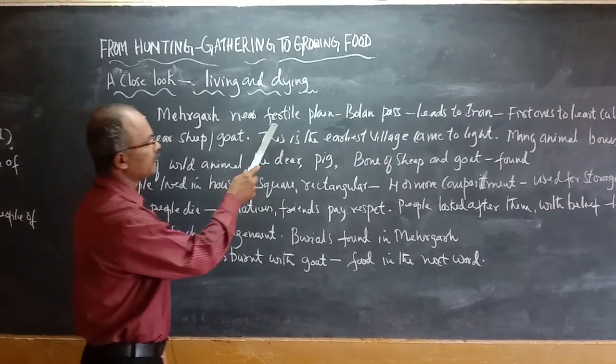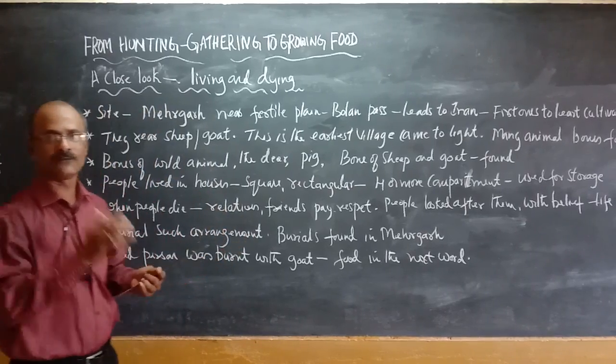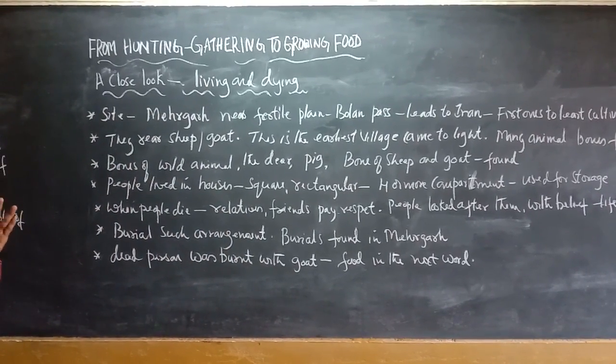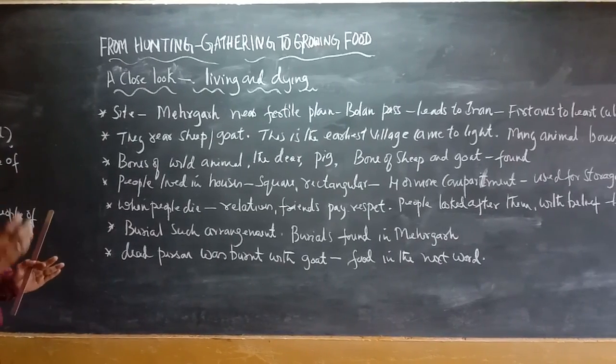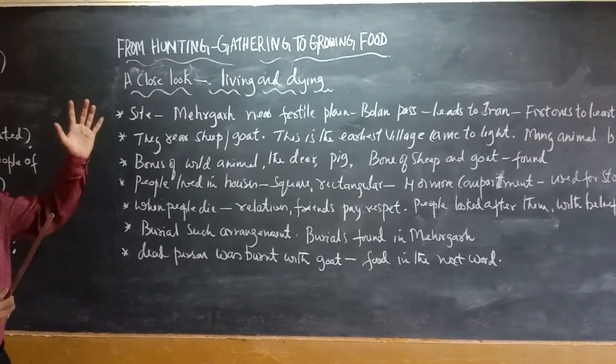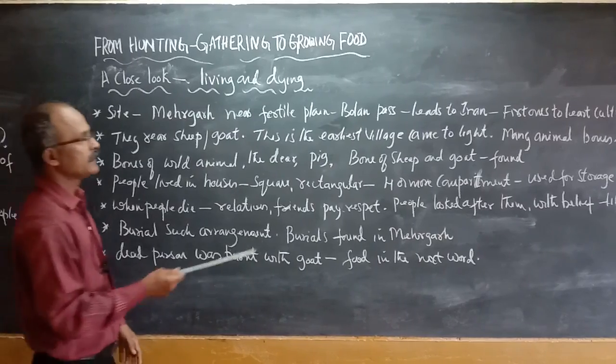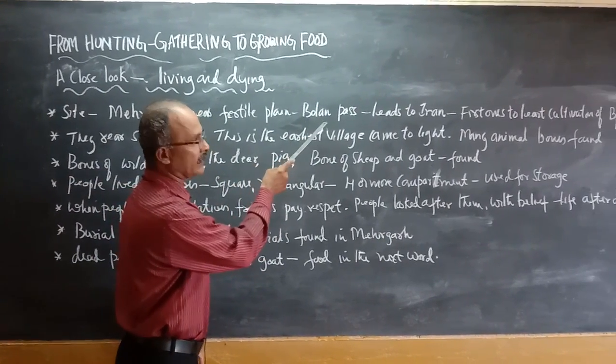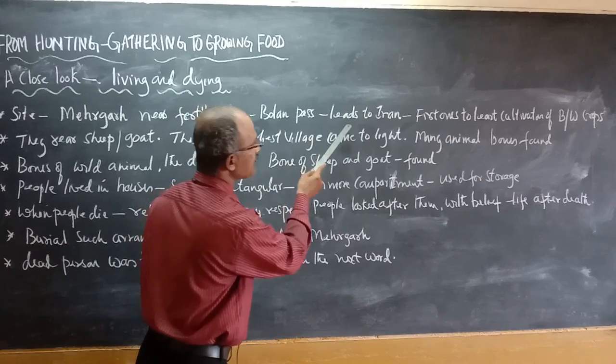See, what is a fertile plain? What do you mean by fertile? A fertile plain means a plain consisting especially of alluvial soil, which is brought down by the river system while flowing from the mountain areas. So that is the fertile plain of Bolan Pass. That pass leads to Iran.